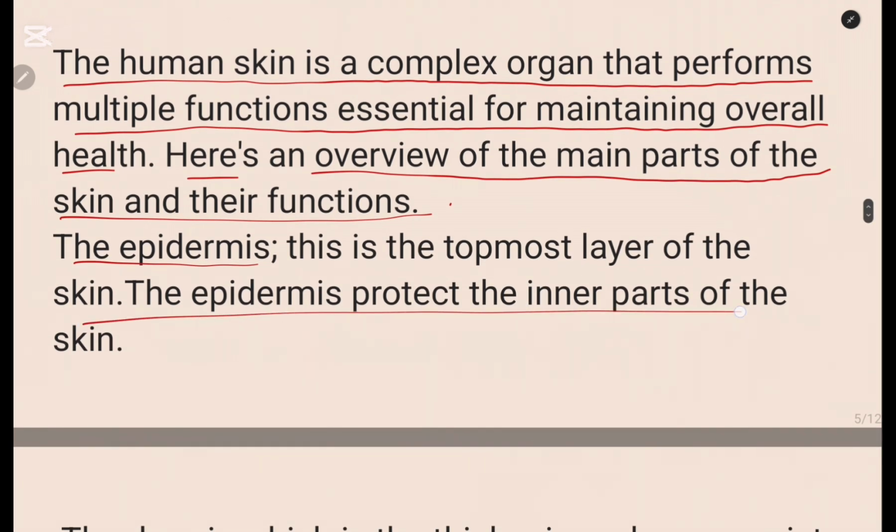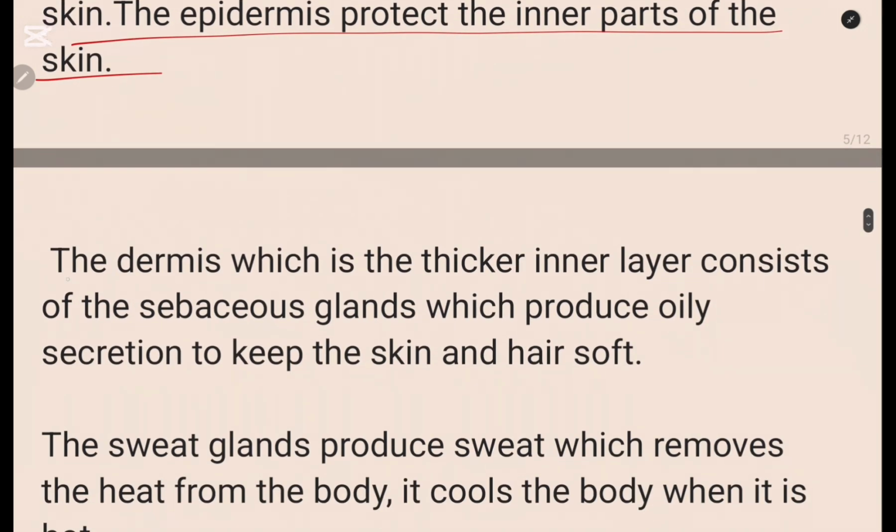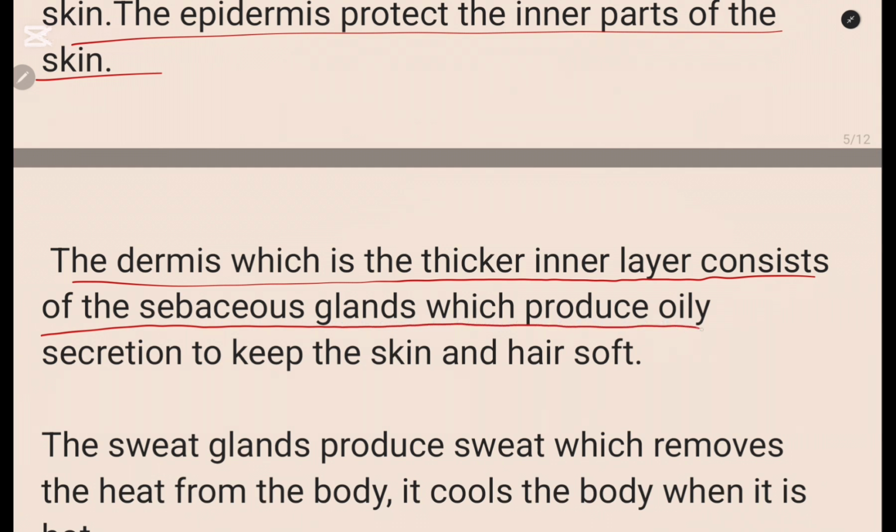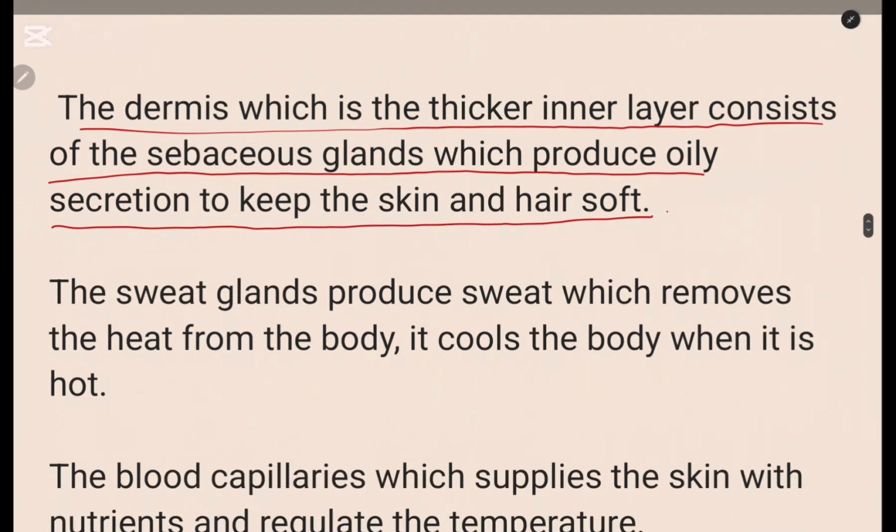Okay, so you've written on the epidermis. Then we go to the dermis. The dermis, which is the thicker inner layer, consists of the what? The sebaceous gland, which produces oily secretion to keep the skin and the hair soft. So we've written something on the dermis.